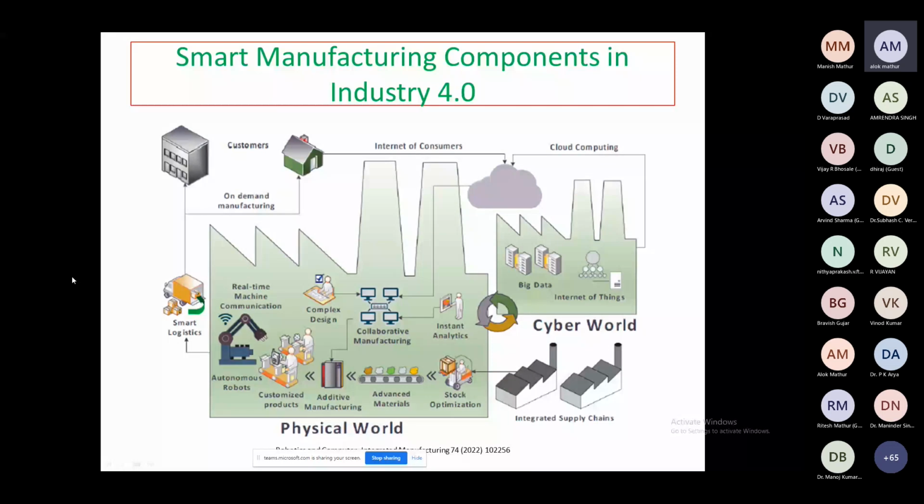So for this data, based upon this machining process, we have to generate those data, or link up those machines with the help of these networking systems. So you can see this is customers, right? Then we have the Internet of Consumer, cloud computing in the cyber world, integrated supply chains, of course. Then the stock optimizations, advanced materials and processing manufacturing, customized product, then the automatic supply chain or production lines, autonomous robots you can use, or real-time machine communication. So this is design, complex design, collaborative manufacturing, or state analytics. Here is the smart logistics.